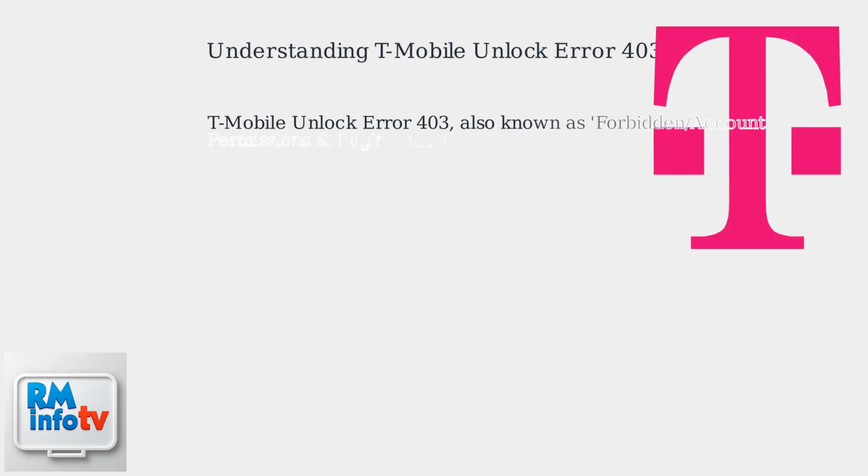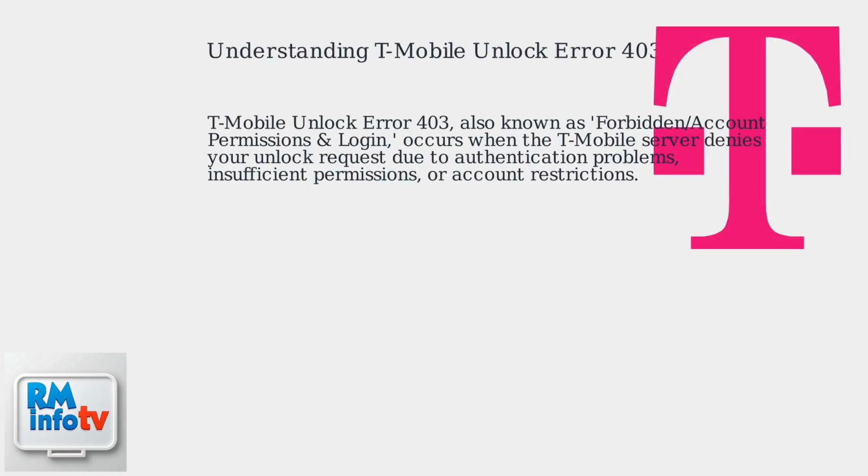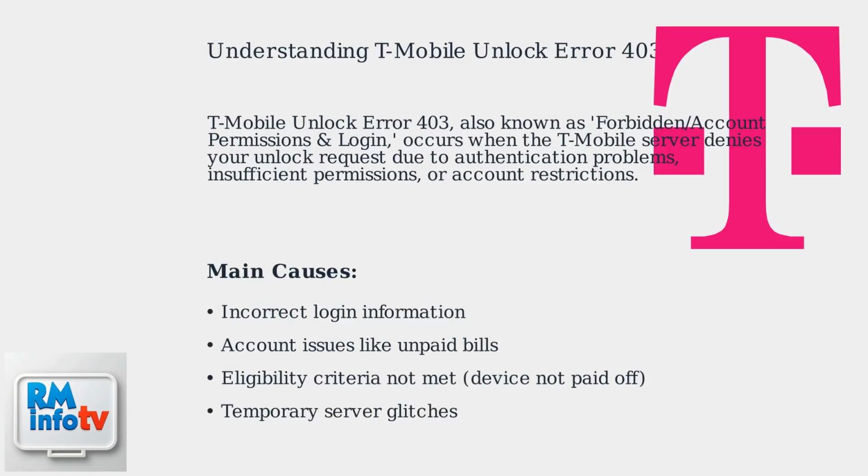T-Mobile Unlock Error 403, also known as Forbidden Account Permissions and Login, occurs when the T-Mobile server denies your unlock request. This is often due to authentication problems, insufficient permissions, or account restrictions. The main causes are incorrect login information, account issues like unpaid bills, eligibility criteria not being met, such as the device not being paid off, or temporary glitches on T-Mobile's end.